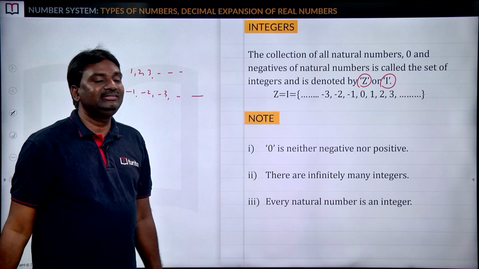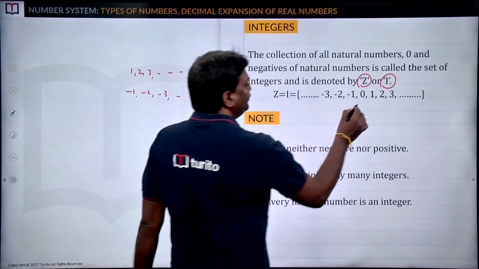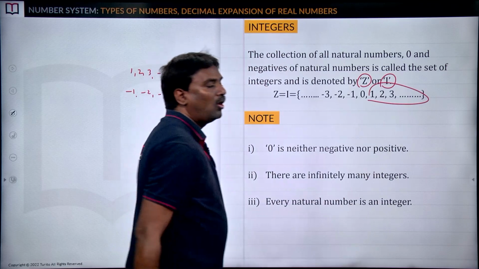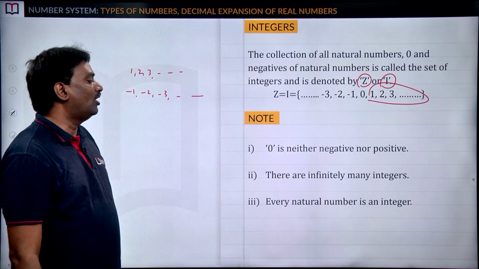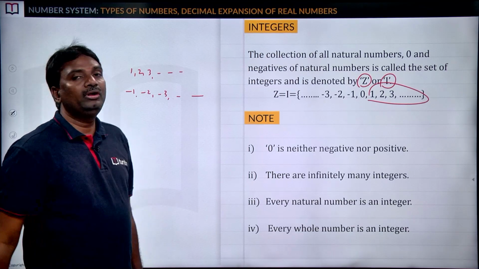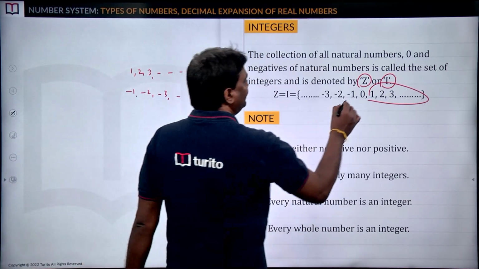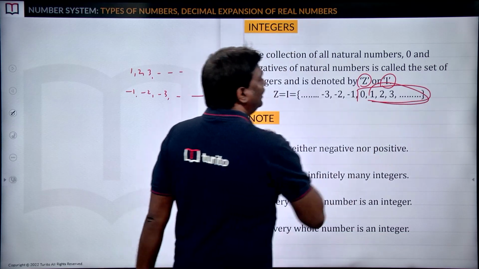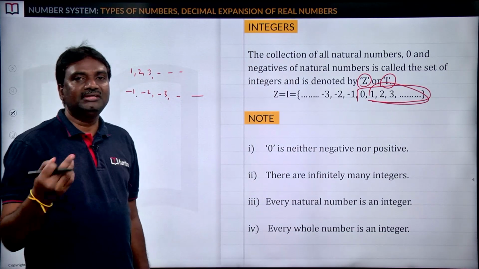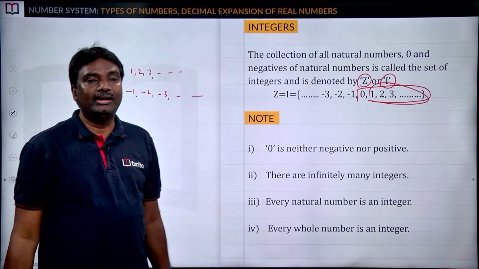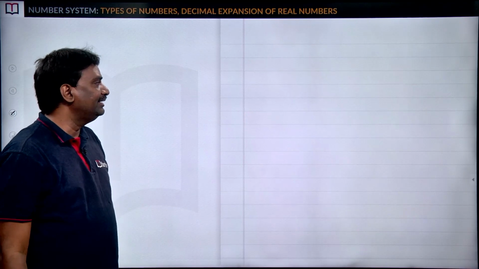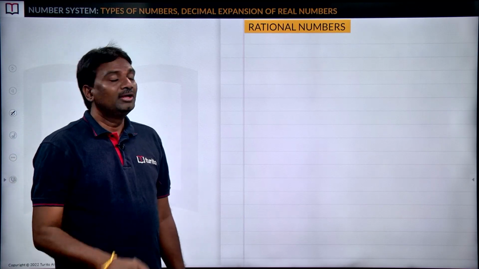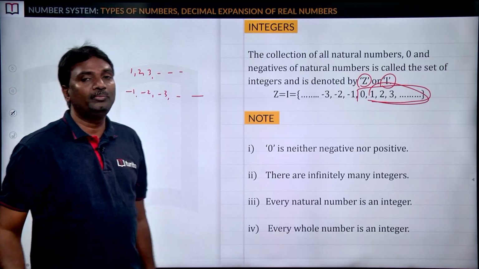Every natural number is an integer. Why? 1, 2, 3, 4, and so on. All these numbers are natural numbers and we can say they are integers. Every whole number is an integer. Why? From 0, all these numbers, natural numbers including 0, are known as whole numbers. Then we can say every whole number is an integer. Okay, so that is the concept related to integers.